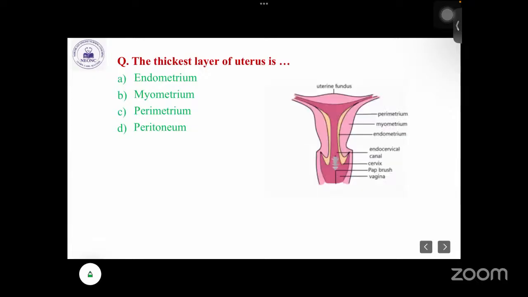In the uterus, there are mainly three layers. The outer part, perimetrium. Okay. And inner, myo means middle part. M for middle, myometrium, and endo, that is the inside layer. This one, the yellow part, is the endometrium. So by seeing this image, you can easily say which is the thickest layer of the uterus. That means the answer will be myometrium.